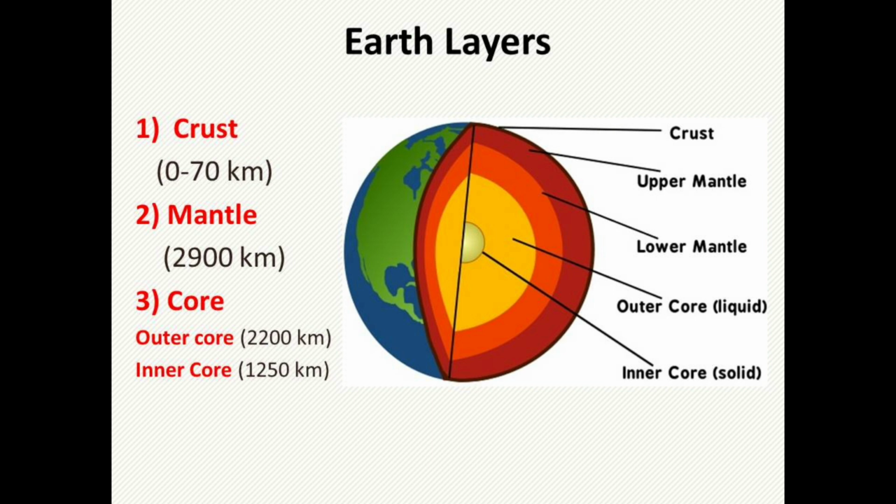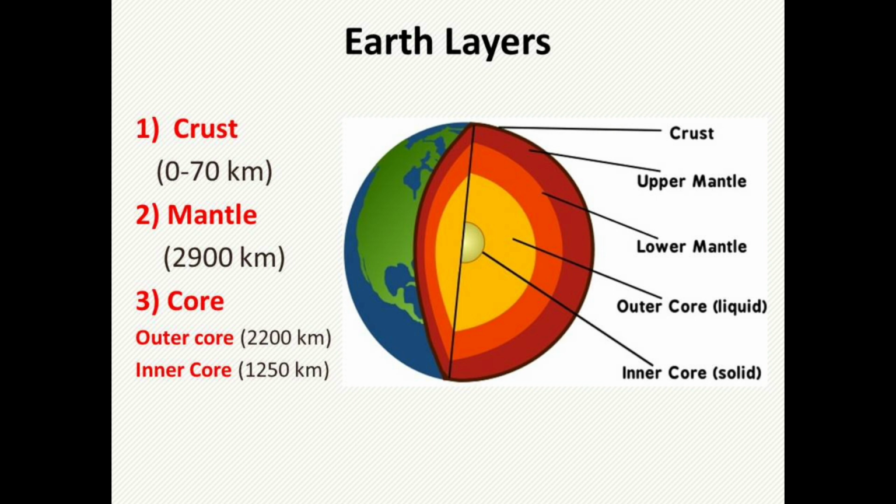You can see in the picture, crust is the outermost layer of the earth. Its composition is mainly granitic or maybe basaltic, depending upon the type of crust. From here, we can learn the different types of crust. Crust is divided into oceanic and continental crust. Oceanic crust is denser but less thick than the continental crust. Continental crust is thicker but less dense.